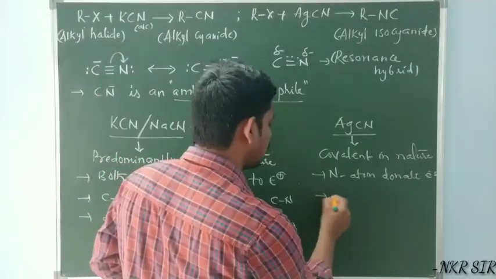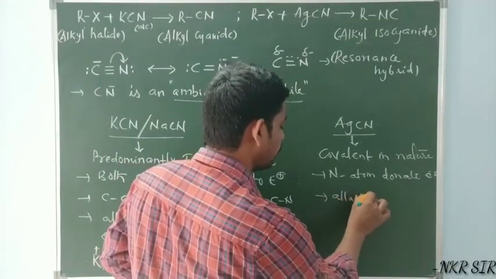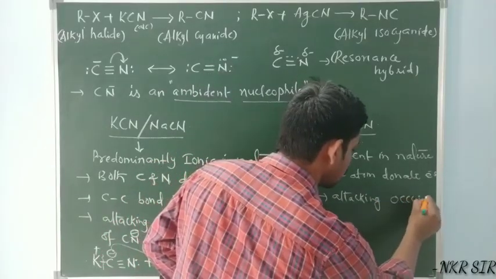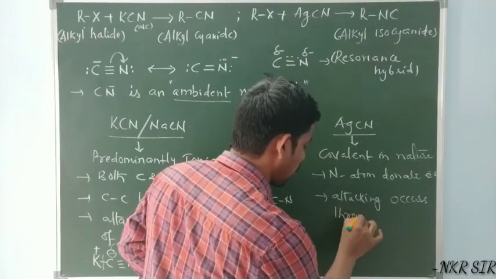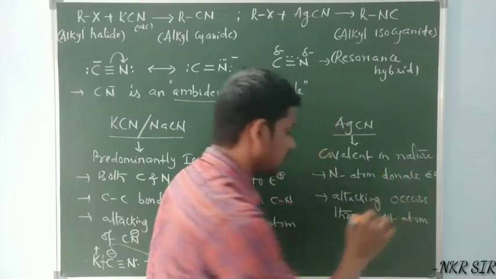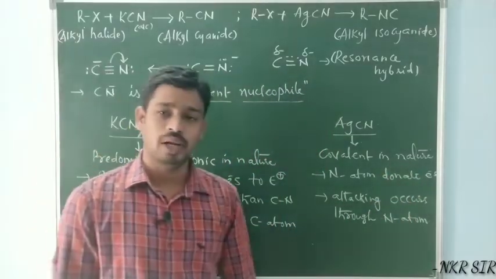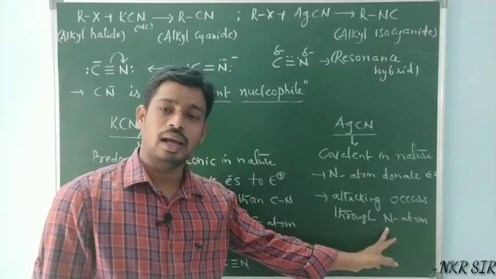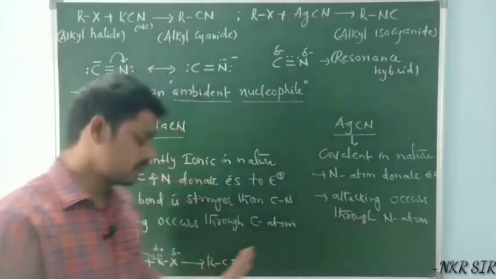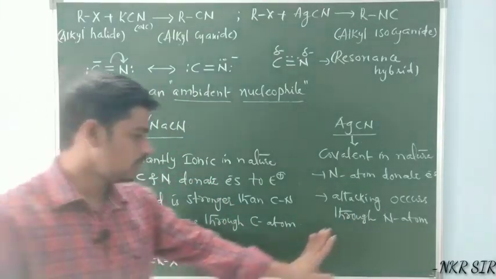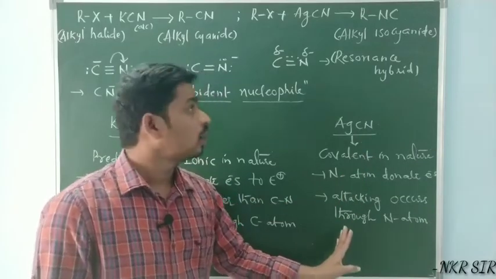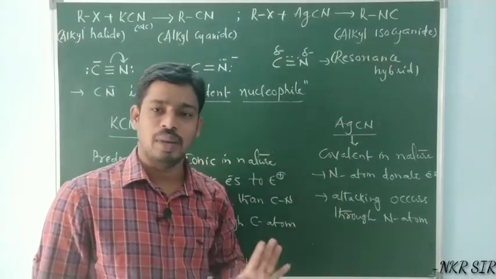So attack occurs through the nitrogen atom. That is the reason a bond is formed between nitrogen and the electrophile, that is the carbon atom. A C-N bond is formed in this. Here a C-C bond is formed, whereas in this case a C-N bond is formed. That is the reason with AgCN isocyanides are the major product.